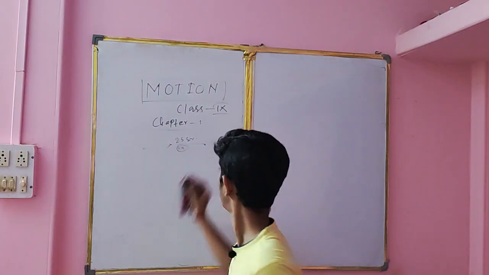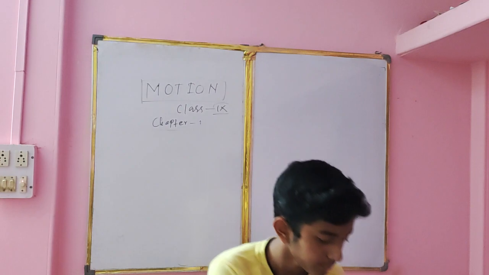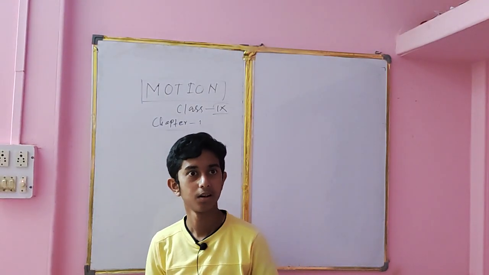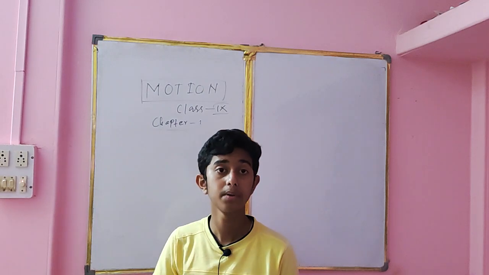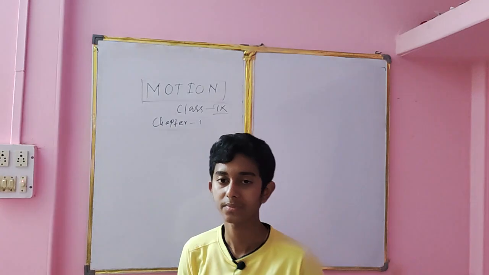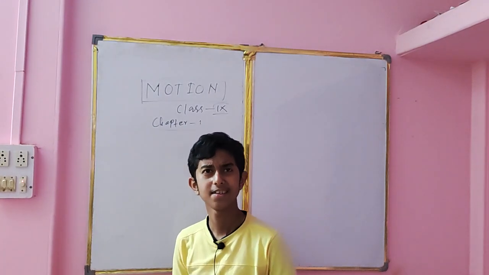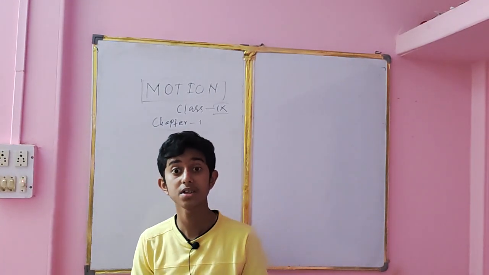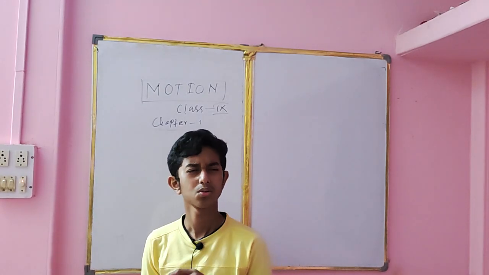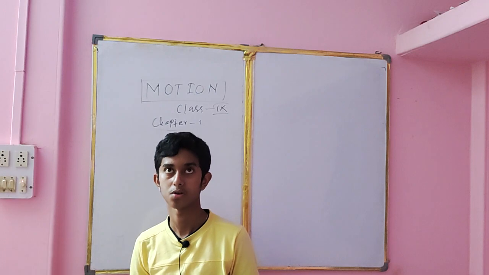Now let's see what is acceleration. When we are moving in a bike, we say we pull up the accelerator, means we increase the speed. So here we can say that acceleration is the rate of change of velocity. So what do I mean by rate of change of velocity?